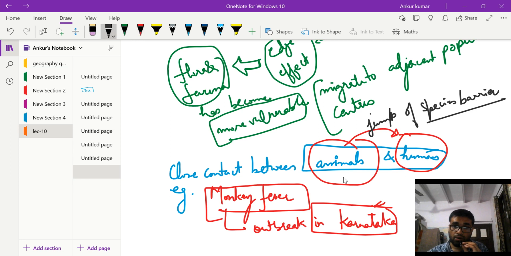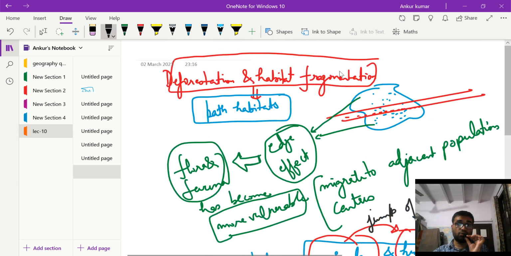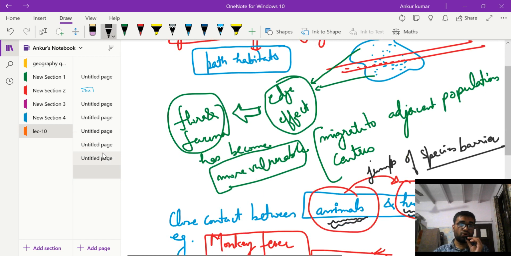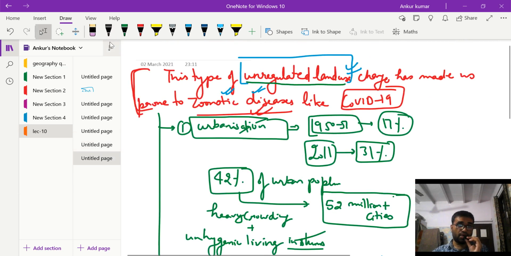For example, a host was adapted to the animal body, but because of ecological changes, this host jumped to the humans and adapted to the human body. This happens in almost all zoonotic diseases. So this thing of land use change, where we engage in unregulated deforestation and habitat fragmentation, and how this has led to the increase in zoonotic disease, we are doing it under this head.